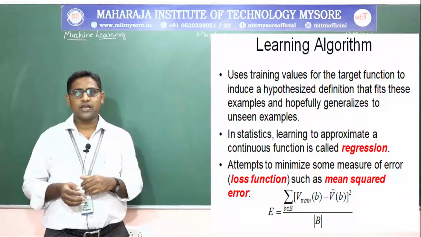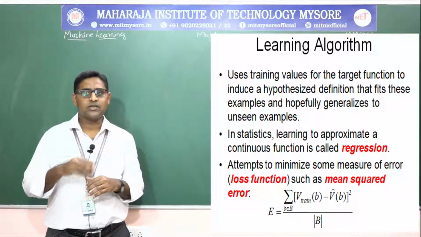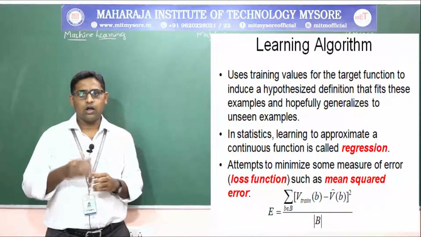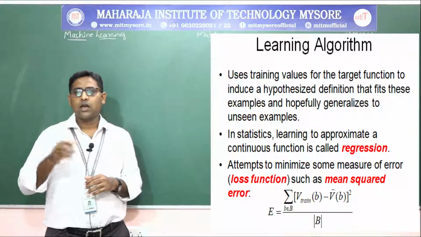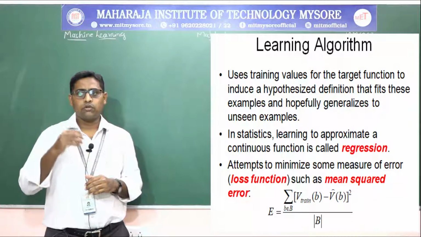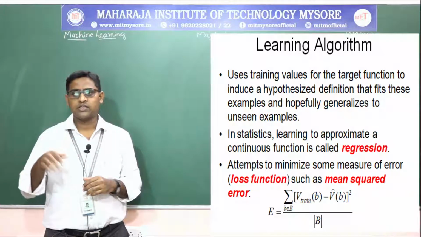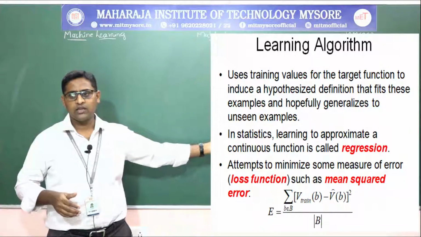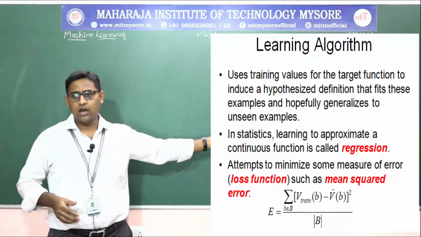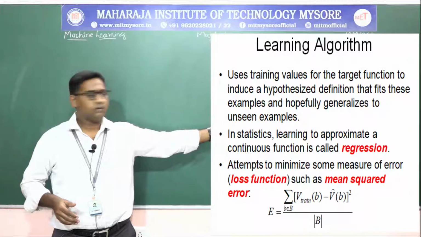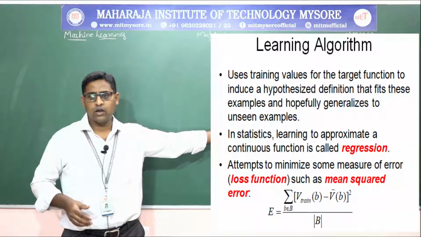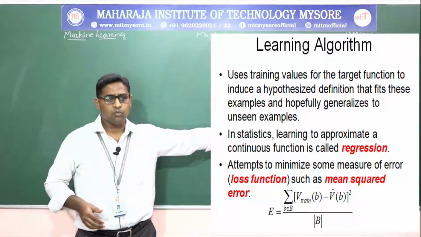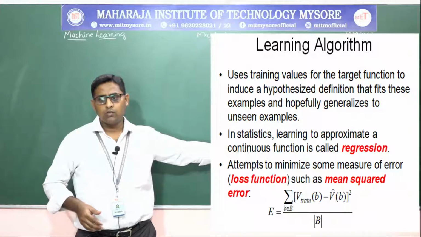Using that, we attempt to minimize some measure of error or loss function such as mean square error, or LMS, which will be told next. Mean square error is represented here as E, the total of the training value V of B minus the value of the successor board V of B.